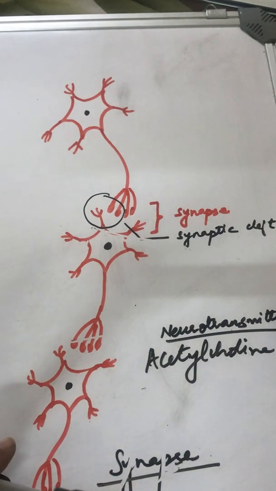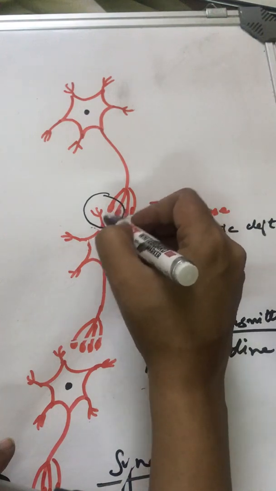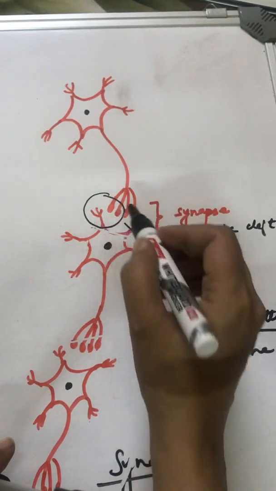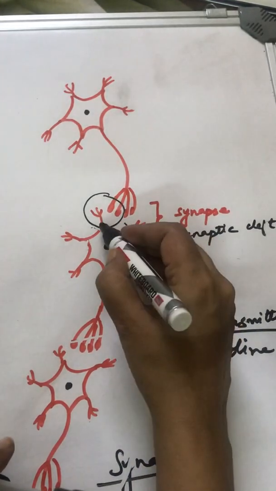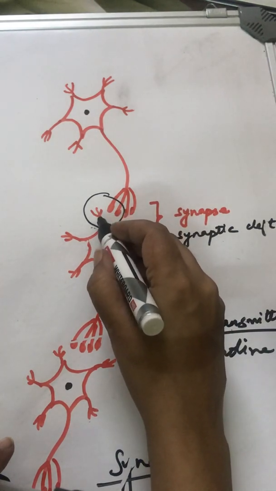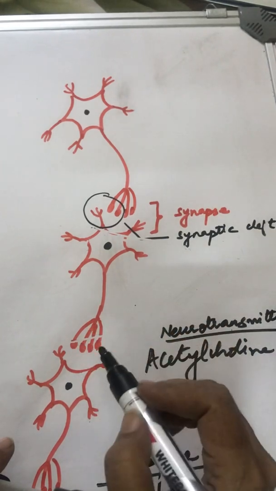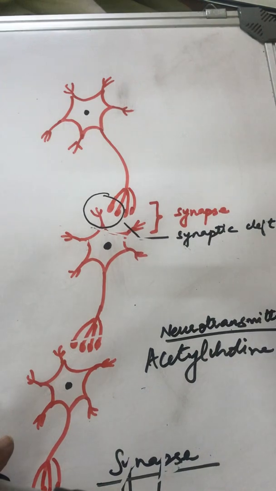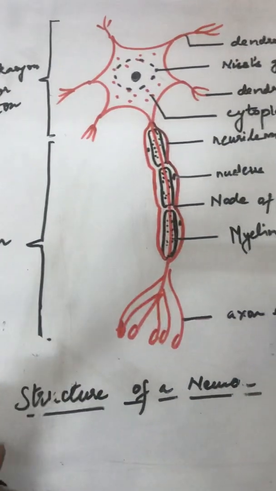Now this acetylcholine is released from the bulbous endings here, and it delivers the message to the next dendron and dendrite. The impulse moves with the help of these chemicals and comes into the next neuron. So who is receiving the impulse? The dendrons and dendrites. And who is taking it away from the neuron? The axon or the axon endings. So another difference between cyton and axon is that cyton brings impulses into the neuron and axon takes impulses away from the neuron.